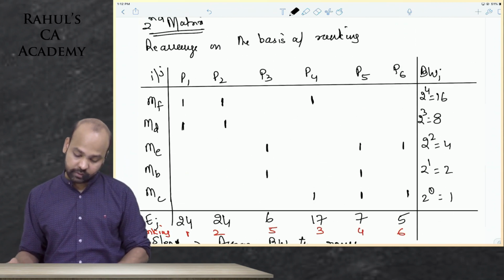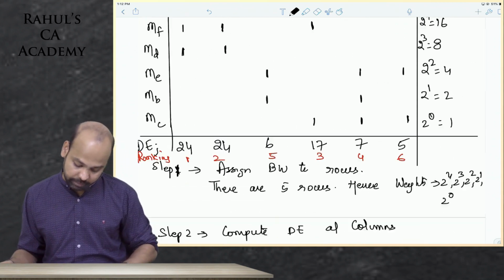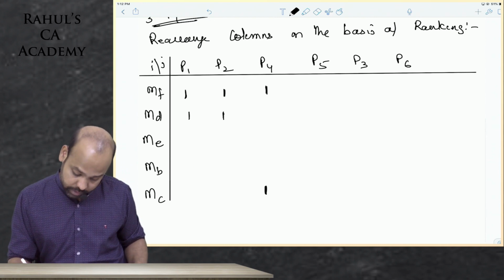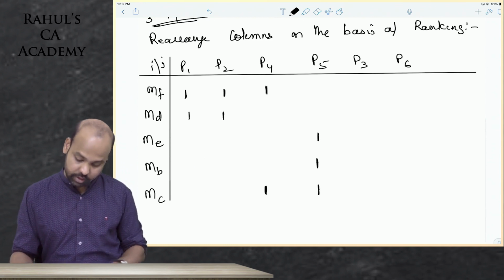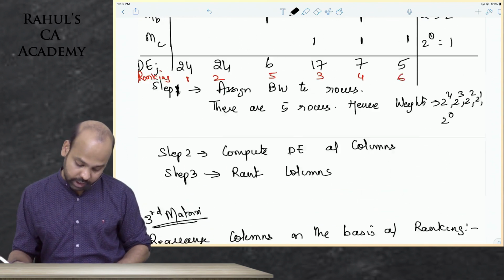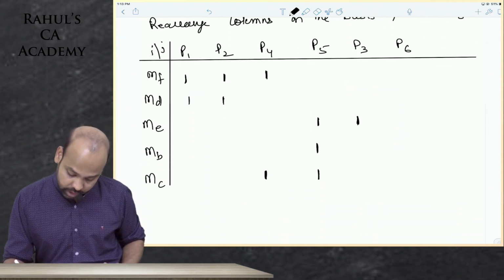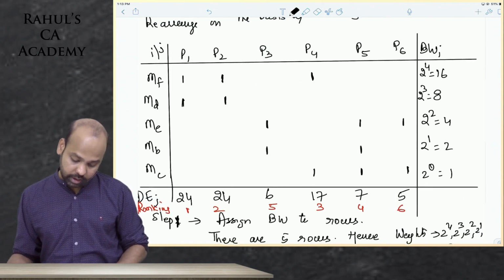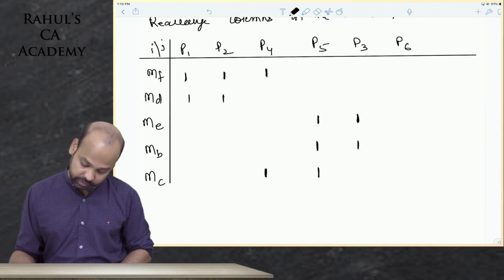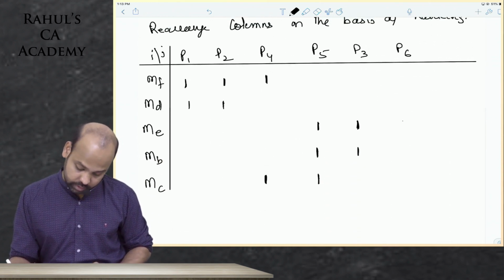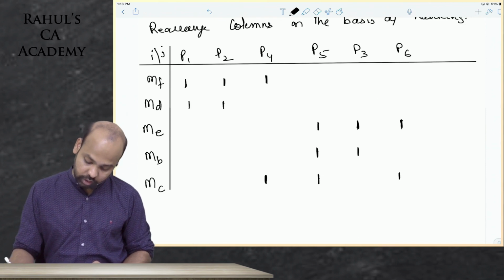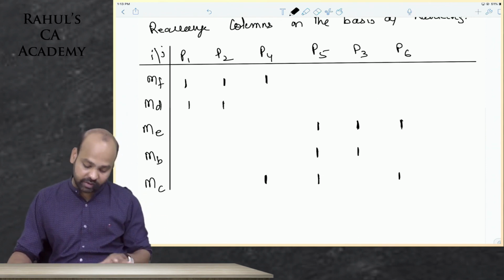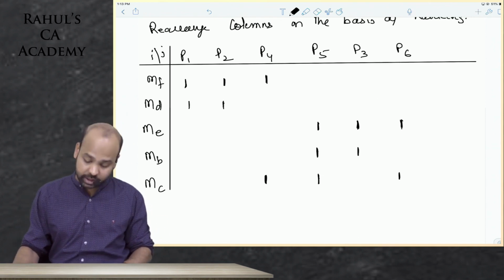Please go like this. Part 5 requires ME, MB and MC. Part 3 requires ME and MB. And part 6 requires ME and MC. More or less, if you see, they've all come together, except machine C for part 4, which is sitting like that.